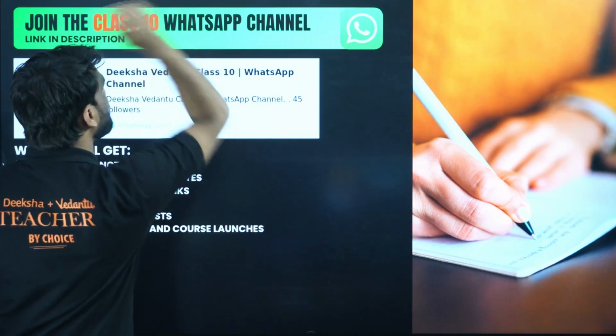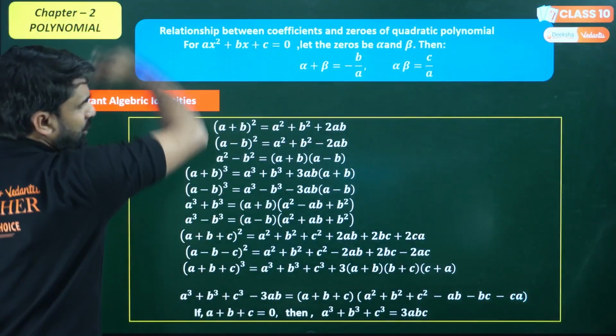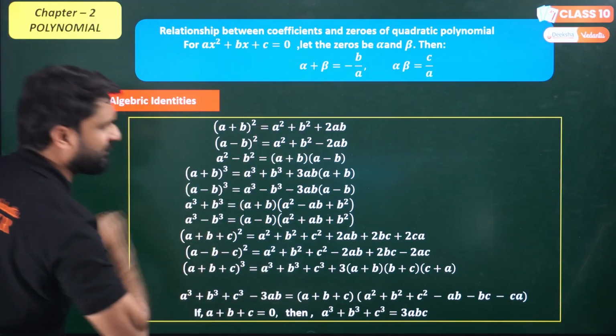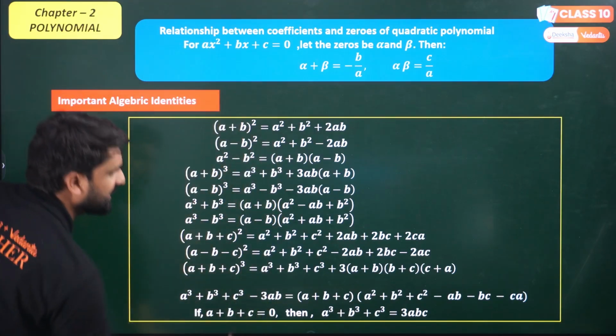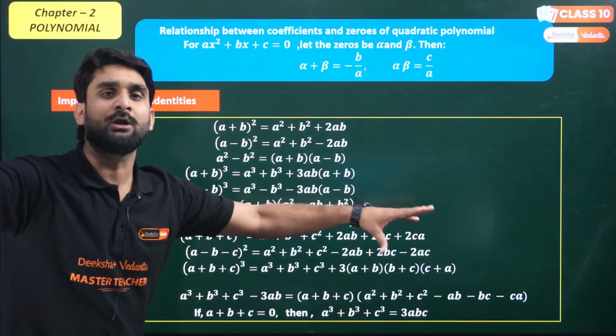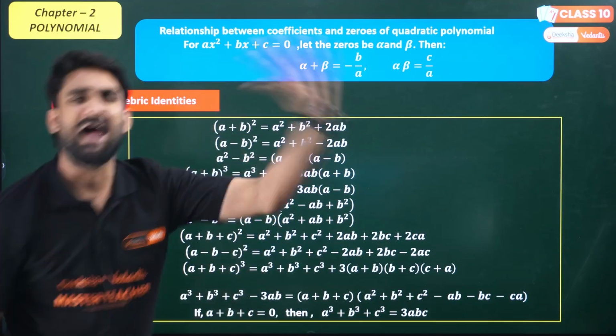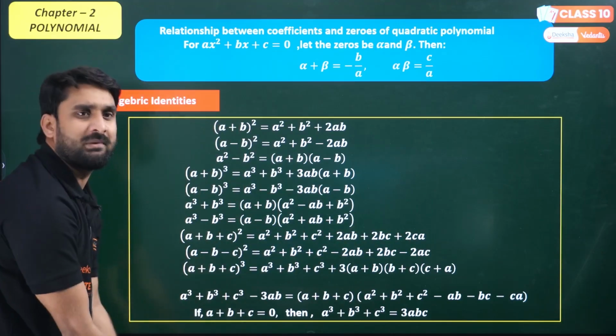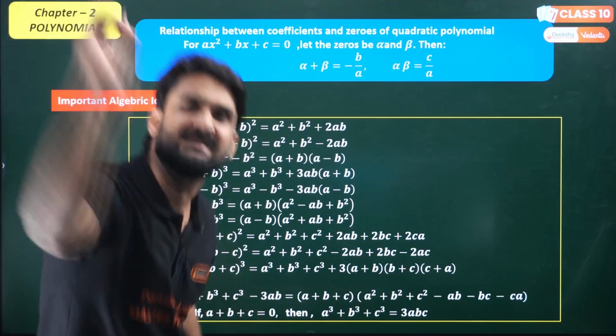Yes, so let's move to chapter number 2. Look at the polynomials, how I managed the formulas. Look at the beauty of this formula sheet. Each and every algebraic identity I have given. You don't need to roam here and there in this book or that book. Just go through this formula sheet and you can get all the formulas easily and comfortably.